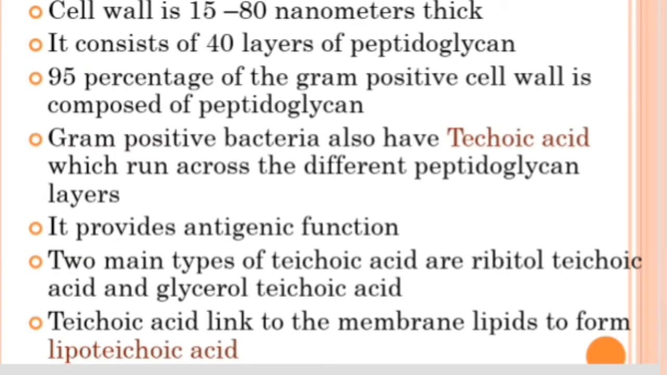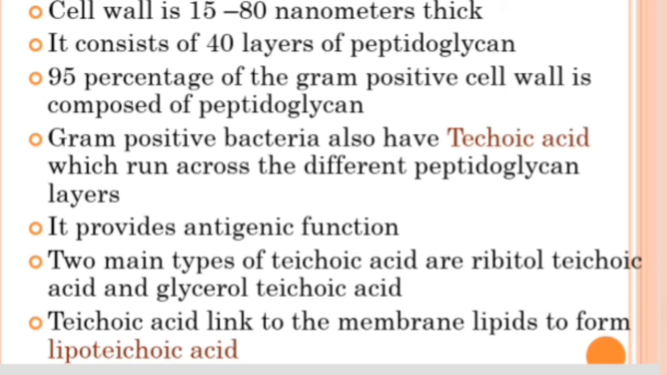So, the gram positive bacterial cell wall. Gram positive bacteria have a cell wall with a 15 to 18 nanometer thickness, composed of 40 layers of peptidoglycan. The peptidoglycan is highly thick here, so the cell wall is also highly thick, and 95% of the gram positive bacterial cell wall is composed of peptidoglycan.